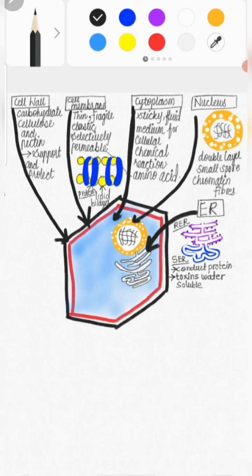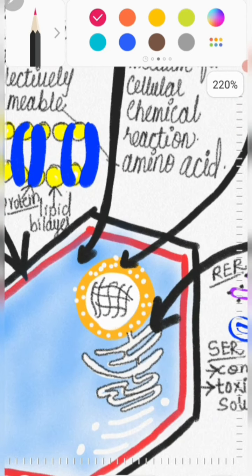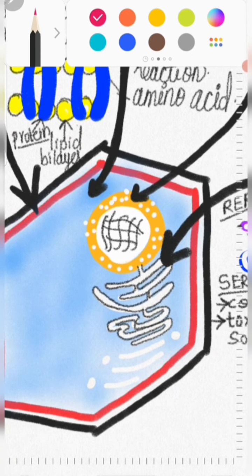After the endoplasmic reticulum, the next one is the Golgi complex. Here we can see flat sacs, like flat or inflated balloon-like structures, placed parallel to each other. This is known as the Golgi complex, and it is also known as the packing department of the cell, as it transports the protein which is synthesized in the endoplasmic reticulum.